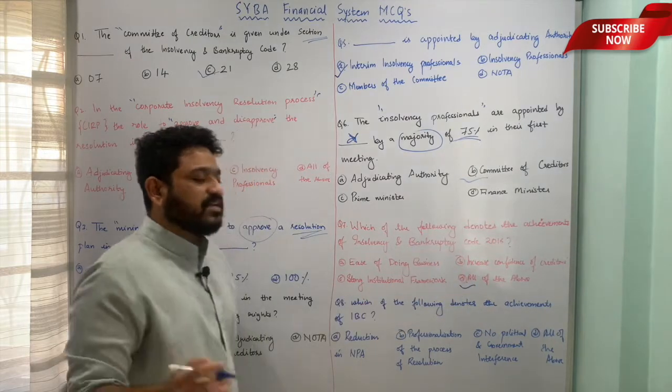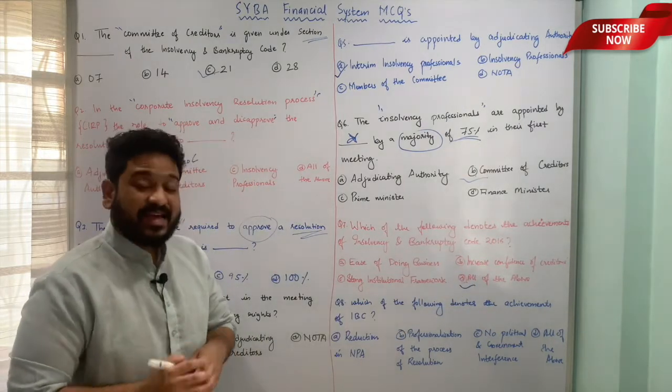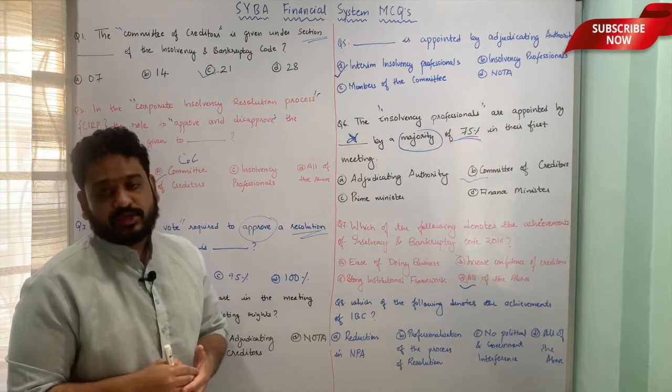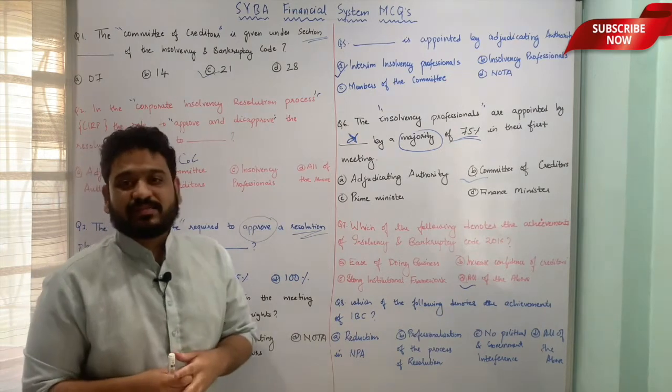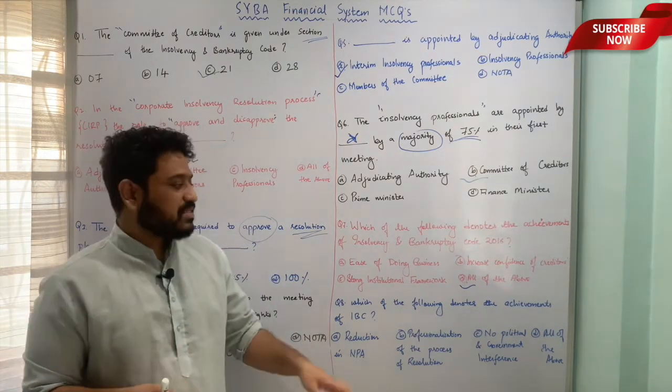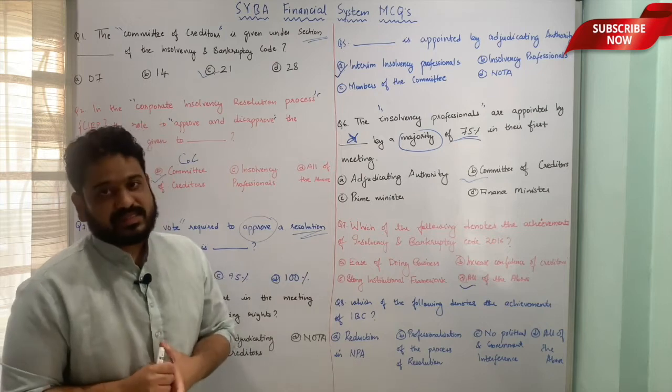That means it increases the confidence of creditors, it has created a strong institutional framework, and it also helps in ease of doing business, and therefore option D, all of the above, is the correct answer.